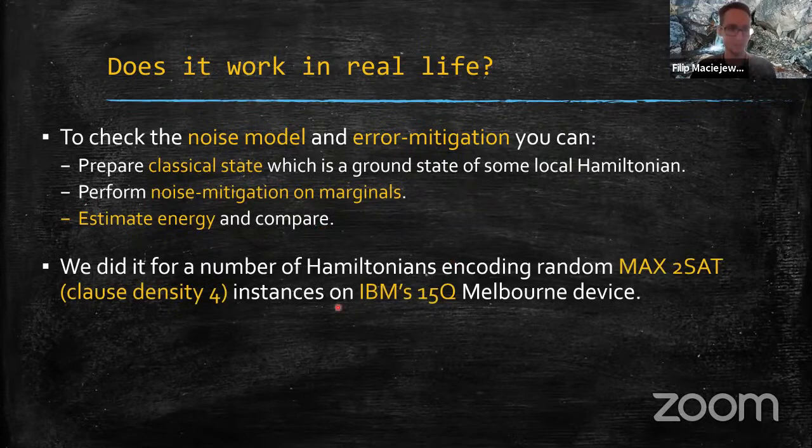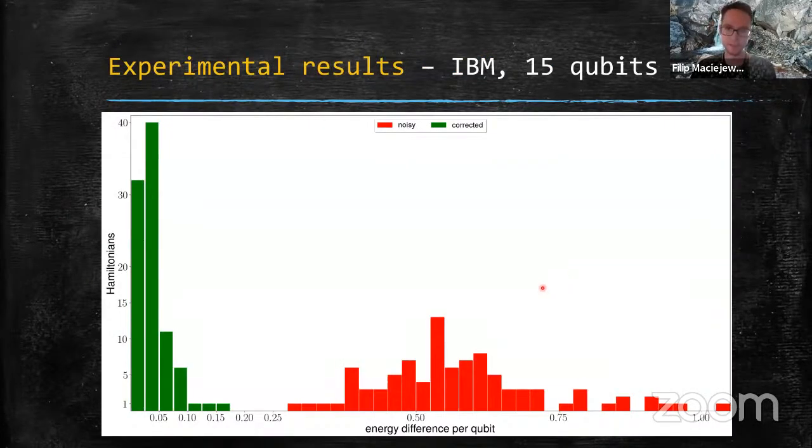So we did it for a number of Hamiltonians, like 90 Hamiltonians, encoding random MAX-2-SAT instances with clause density 4 on IBM's 15-qubit Melbourne device, okay? And here are the results. What you see is the histogram. The y-axis is the number of Hamiltonians fitting inside a bin, and the x-axis is the absolute energy difference per qubit. So we estimated the energy and compared it to the ideal one using absolute difference. Then we divided it by the number of qubits. The green bars correspond to error-mitigated estimators, while the red ones correspond to noisy ones. Okay, so as you can see, it seems that the method works quite well. That was experimented with 15 qubits, so I think it's a pretty nice result.